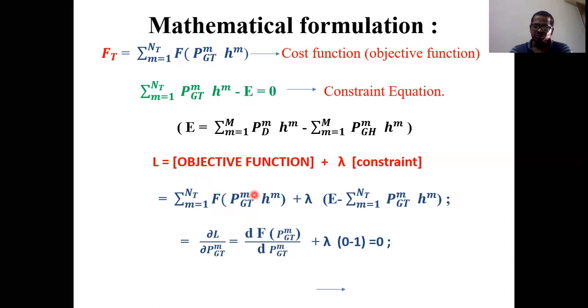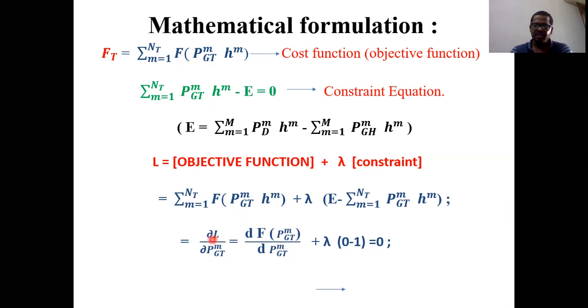When you do the derivative with respect to PGTM, there is no need to use a partial differentiation, because whatever parameters are there in this function, all of them completely depend on this PGTM only. This is a dependent parameter only.